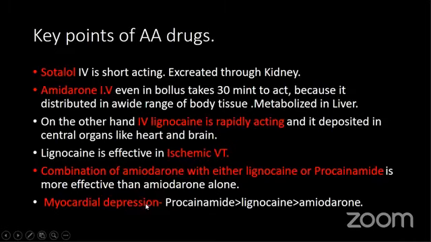Regarding myocardial depression, that is an important aspect, especially when the patient comes with acute MI or ischemic cardiomyopathy when the ejection fraction is low. Then to reduce the chance of LV failure or aggravating the LV failure, amiodarone is a better choice. Lignocaine also produces myocardial depression, but not like procainamide and other class 1 antiarrhythmic drugs.